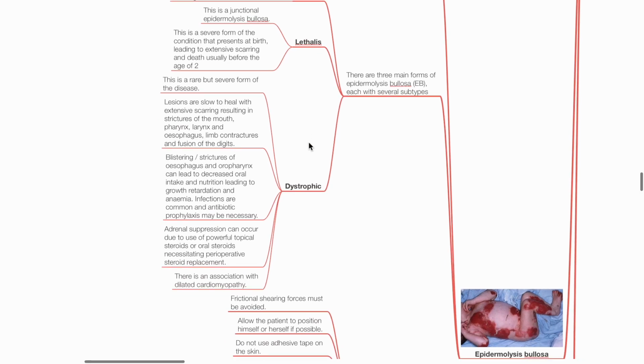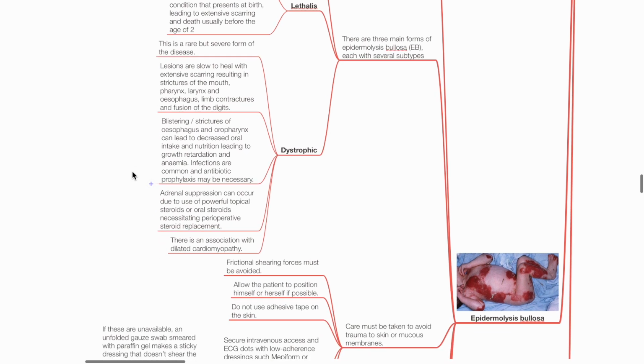The dystrophic form is a rare but severe form. Lesions are slow to heal, with extensive scarring, resulting in strictures of the mouth, pharynx, larynx, esophagus, limb contractures and fusion of digits. Blistering or strictures of the esophagus and oropharynx can lead to reduced oral intake and malnutrition, leading to growth retardation and anemia. Infections are common. Antibiotic prophylaxis may be necessary. Adrenal suppression can occur due to the use of powerful topical steroids and oral steroids, necessitating perioperative steroid replacement. There is association with dilated cardiomyopathy.